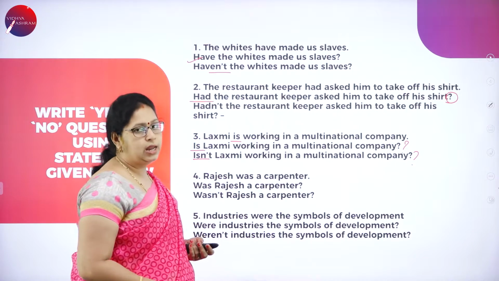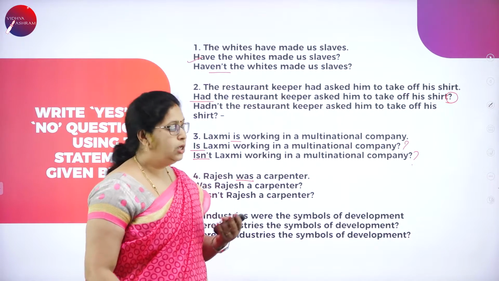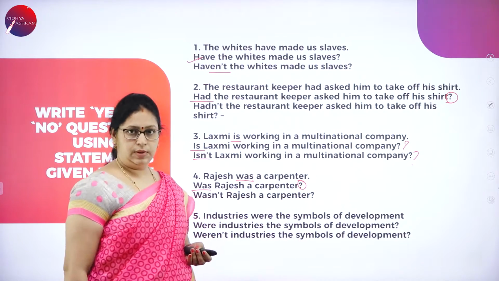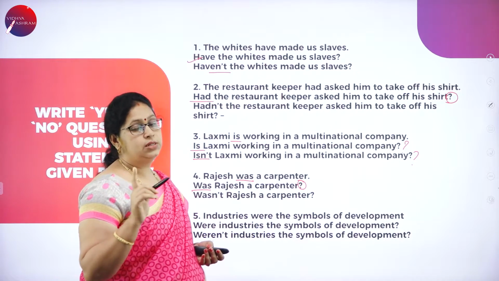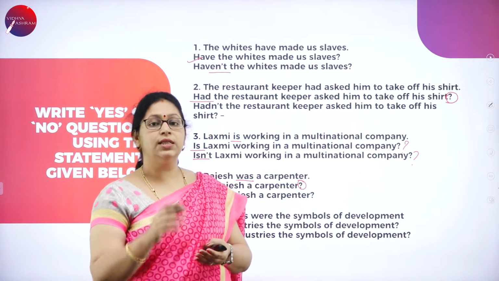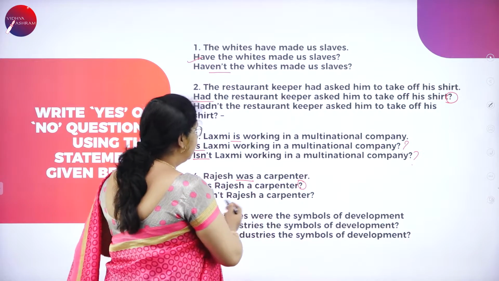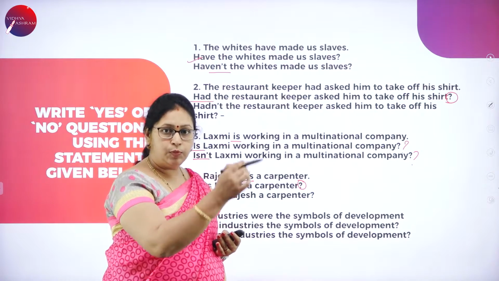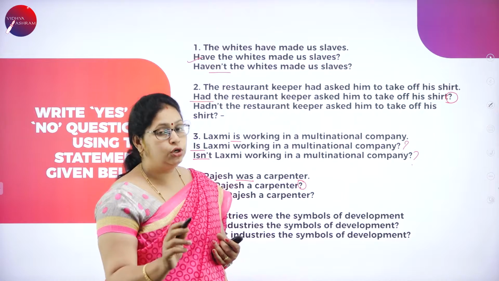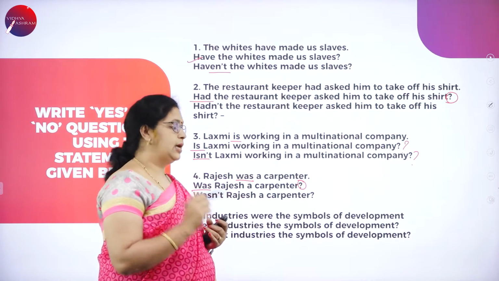Rajesh was a carpenter. Was is the auxiliary verb used here. So, was Rajesh a carpenter? Question mark. Remember, the question mark is very important in these kinds of questions. If it is a question, there should be a question mark. If in the exam you have written the correct sentence and did not put the question mark at the end, you are going to lose marks. Remember this, you should mark the question mark, otherwise you will lose the mark in the examination.